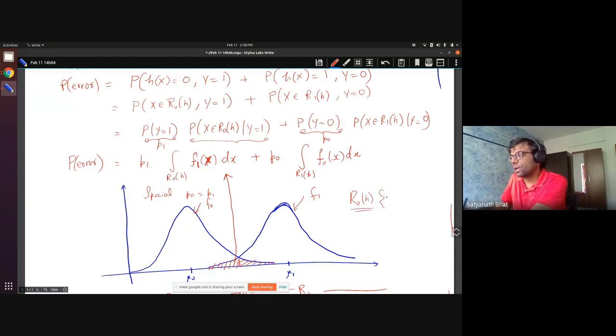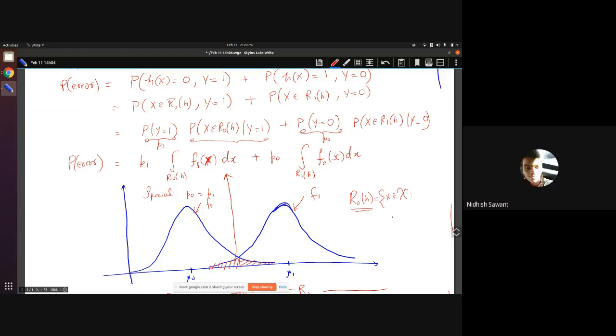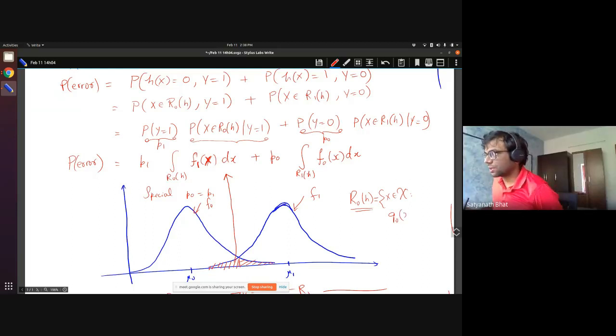This is the set of all X belonging to script X such that Q0 is greater than Q1. Very good. So Q0 of X is greater than Q1 of X. This is what we did, and it is very clear. Now I told you Q0 is P0 F0 divided by Z, and Q1 is P1 F1 divided by Z.